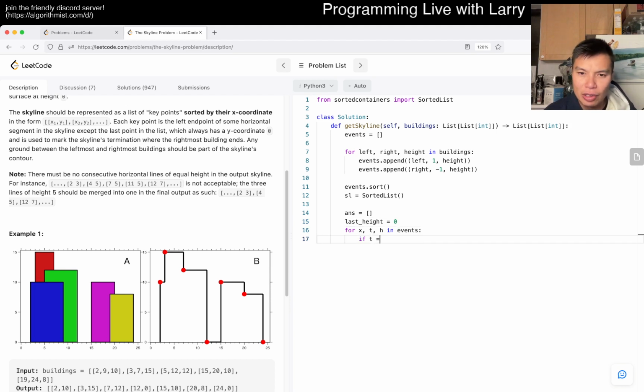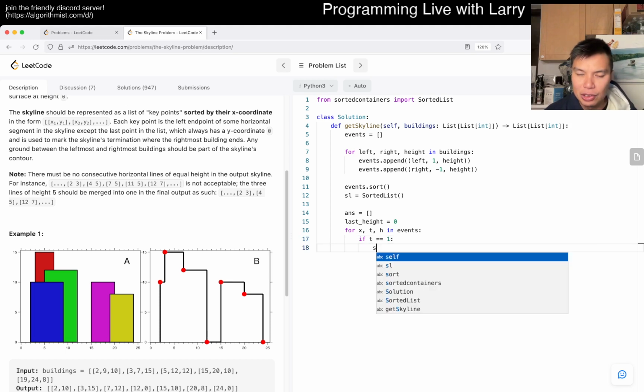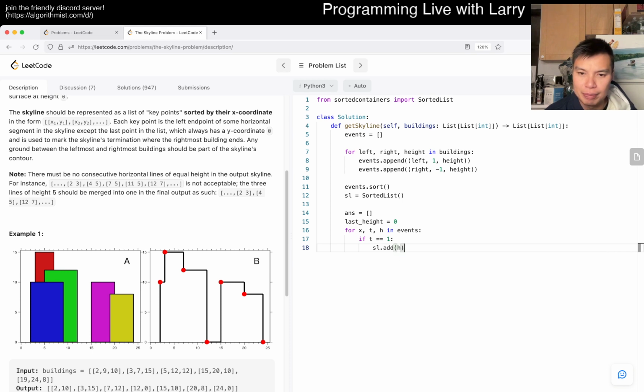If t is equal to 1, that means that we're adding a height, so to the sorted list we want to add the height, right? Else, SL dot remove height. I think that's the syntax. It's either discard or remove, I always forget these things. At every time this is over, at spot x, we check to see what is the highest.